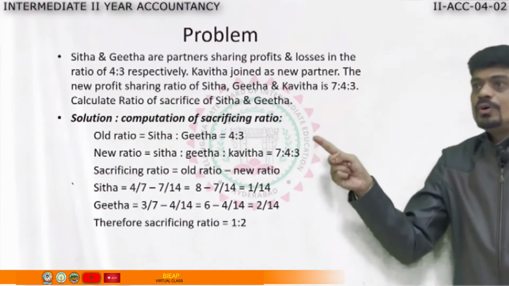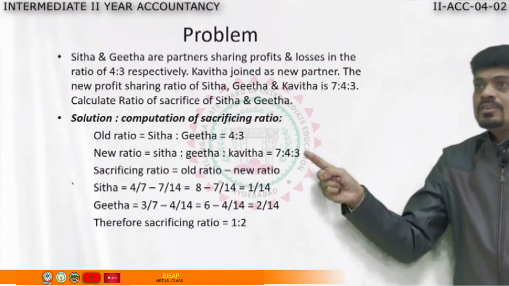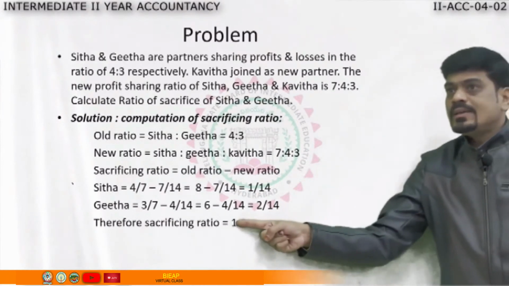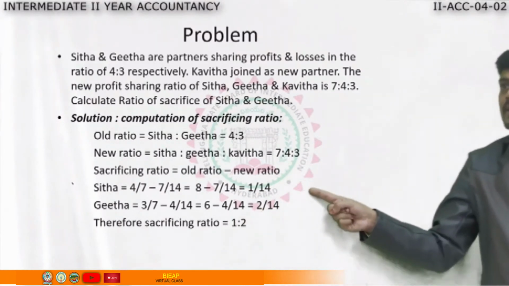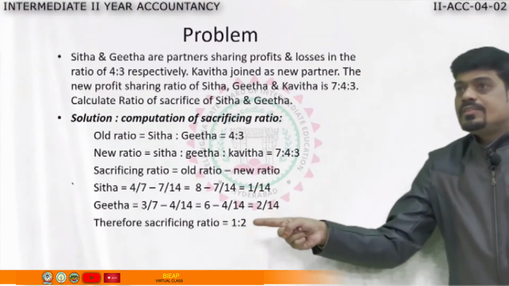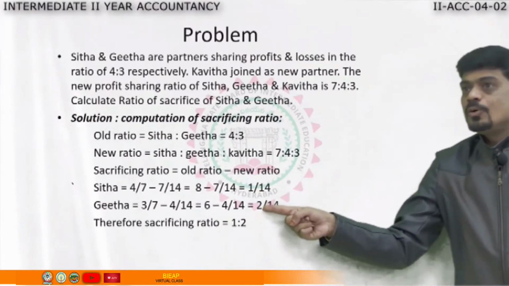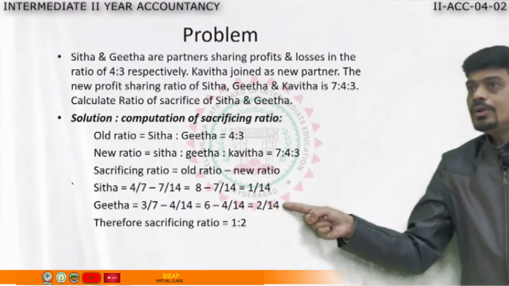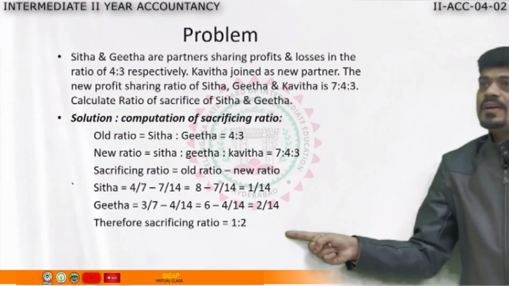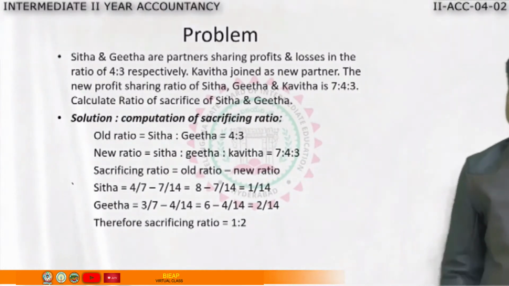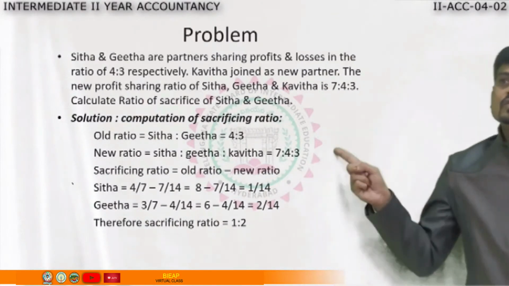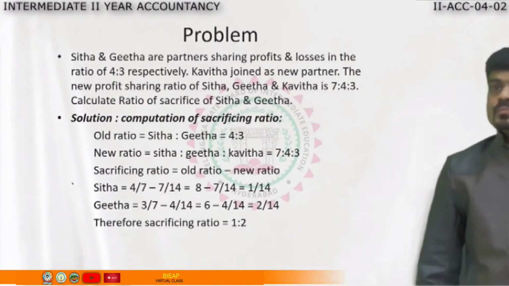Now 7:4:3 means how much? 7 plus 4 is 11, 11 plus 3 is 14. So 4/7 minus 7/14 we did. We got 1/14. Like that we did 3/7 minus 4/14. We got 2/14. Subtraction you do. So 1:2 is the sacrificing ratio. 1:2 is the sacrificing ratio. Like that, this also you can get for 2 marks.